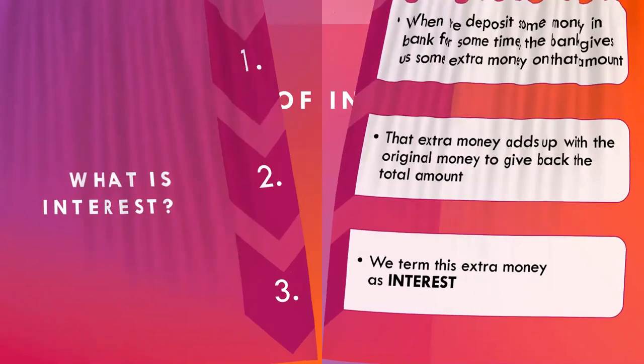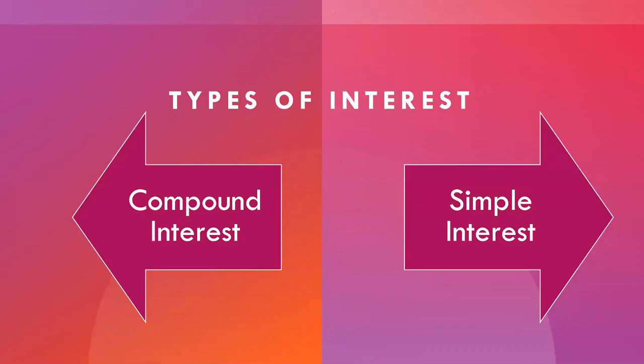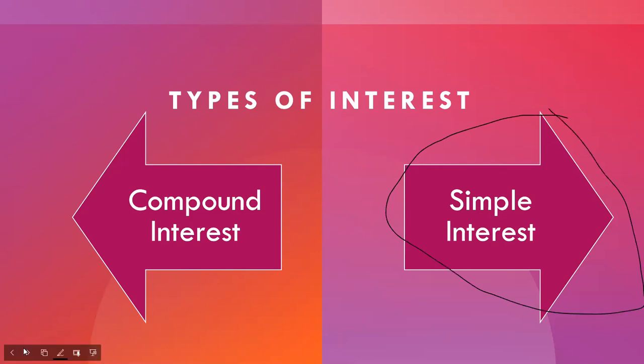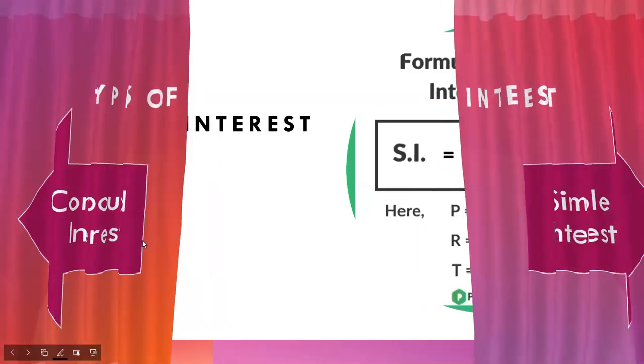I hope you have found the answer. The types of interest are compound interest and simple interest. Compound interest is usually used in our daily life. Simple interest is not used on a large scale. But in class 5th, we are going to study about simple interest. Sorry for the drawing. I'm not good at it.